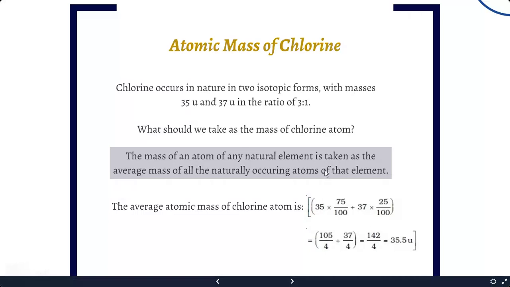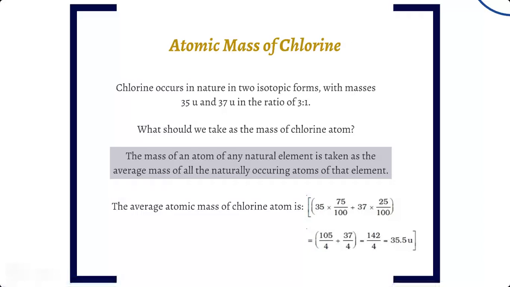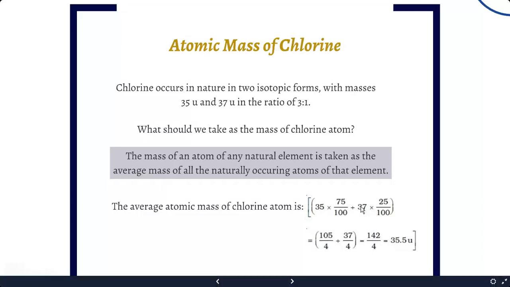Now, if you take the average of the chlorine atom in the ratio of 3 is to 1, you can write it as 35 into 75 upon 100 plus 37 into 25 by 100. You can take it as 142 upon 4. That means the average is 35.5. And in a similar way, you can explain all the atomic masses which are fractional atomic masses.